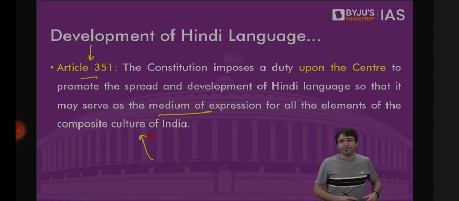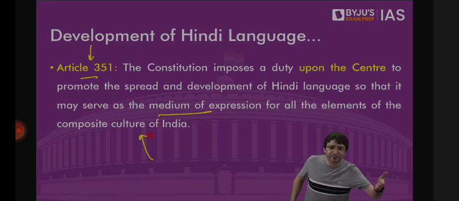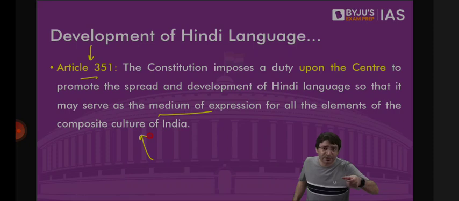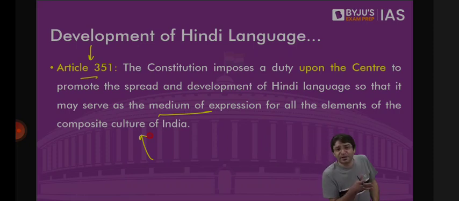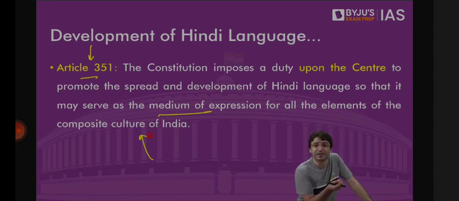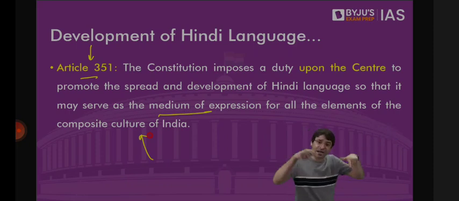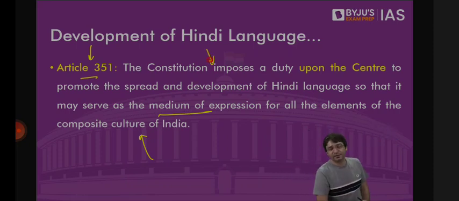Because when I travel to Tamil Nadu, I don't know the language Tamil, the beautiful language, but I don't know it. So in what language should I link with the people of Tamil Nadu? What should be that link language? That can be English, that can be Hindi. But English is spoken by the educated class. Illiterate class, they may speak Hindi. So can Hindi become a link language at least, which can bind the people of the entire country together? Yes, it can. And for that, there is a duty on the union that you have to promote Hindi, so that Hindi serves as the medium of expression for all the elements of the composite culture of India.